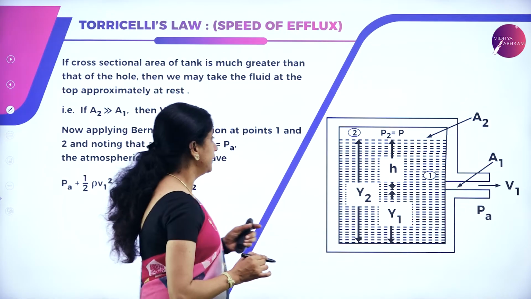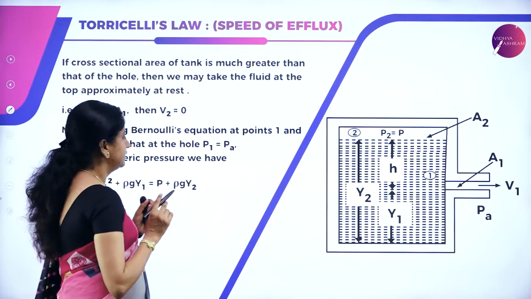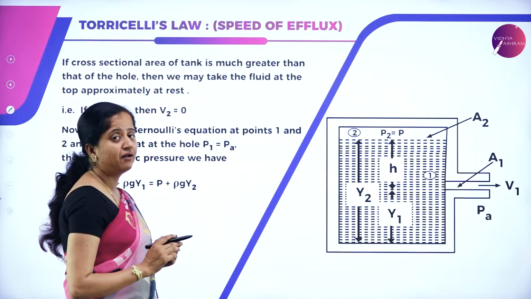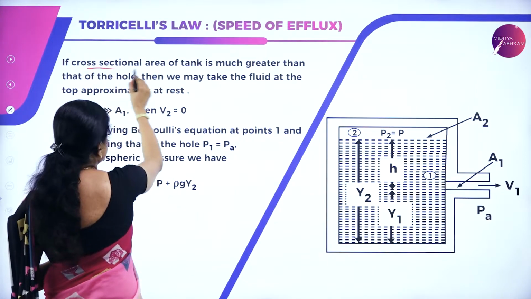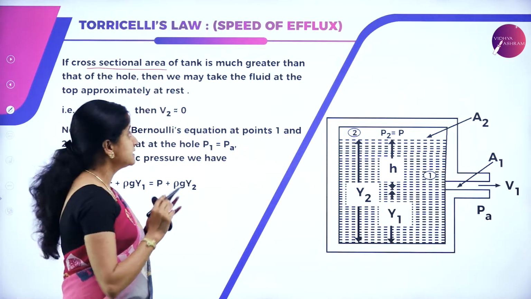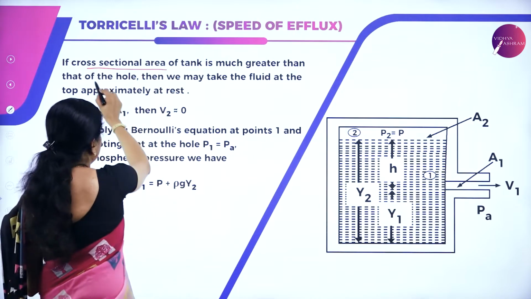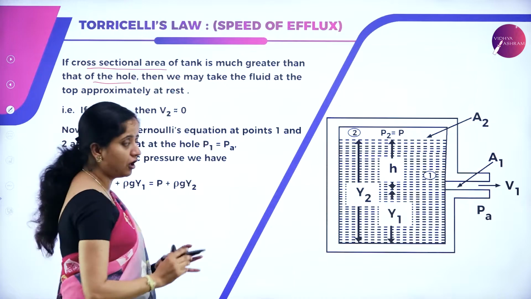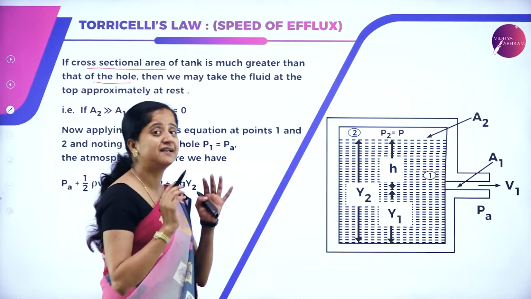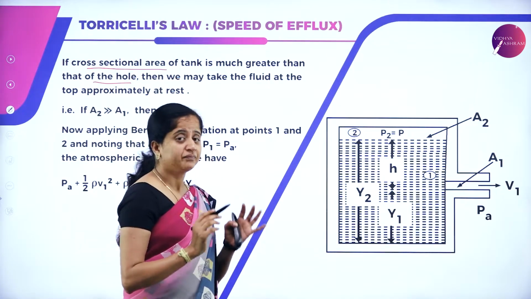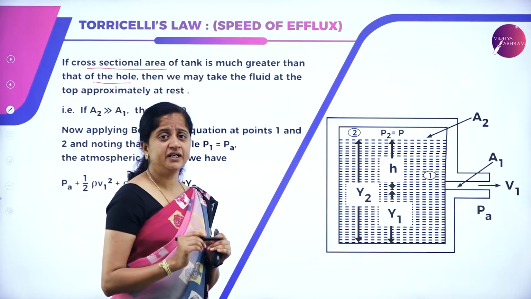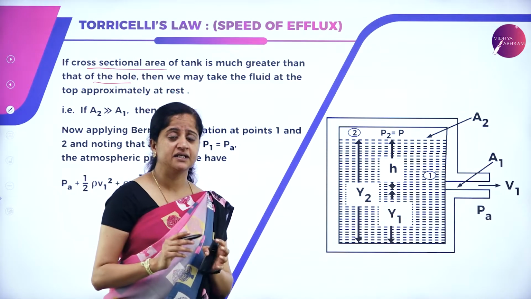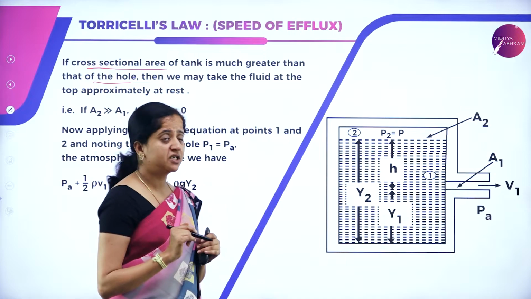According to this, now we are going to derive the expression for speed of efflux. So if the cross-sectional area of the tank is much greater than that of the hole, then we may take that the fluid at the top approximately is at rest. According to our equation of continuity, area and velocity are inversely proportional to each other.